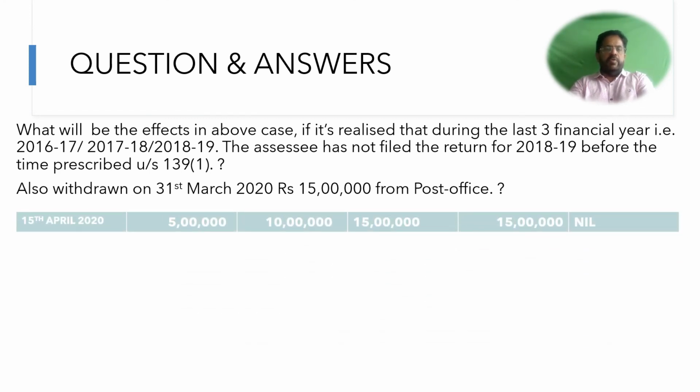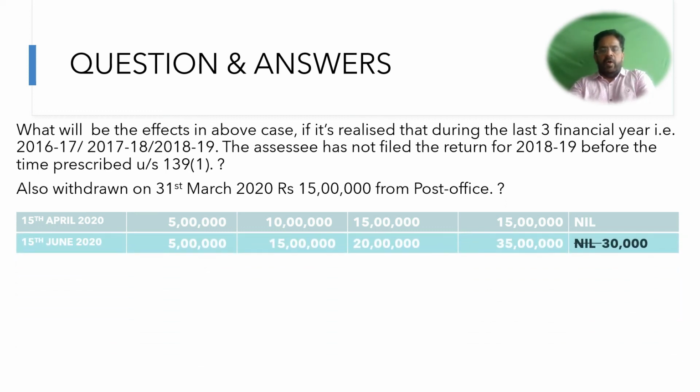Now as far as the withdrawal on the 15th April is concerned, it is 15 lakhs. The TDS will be nil because it is below 20 lakhs. Now when you withdraw rupees 20 lakhs further, the total comes to 35 lakhs. So out of 35 lakhs, the first 20 lakhs will not be liable for the TDS, but the balance 15 lakhs which he withdrew will be liable for TDS at the rate of 2%, and that is 30,000 rupees, because he has committed a default and he came into the specific scenario. If you compare it with the old scenario, it would have been a nil one.